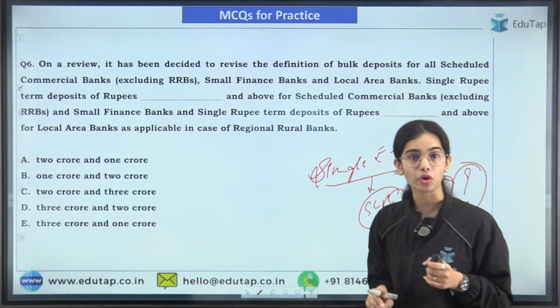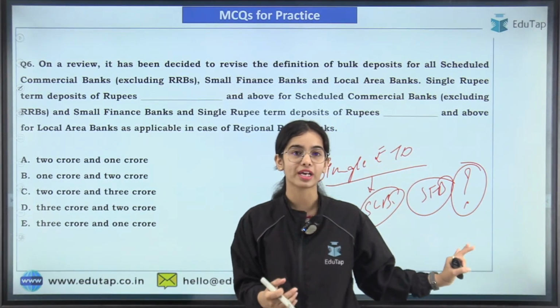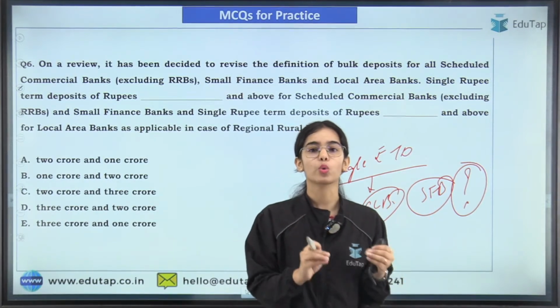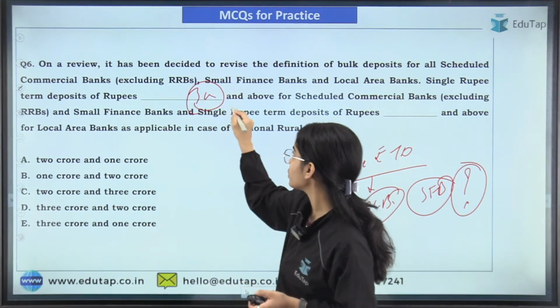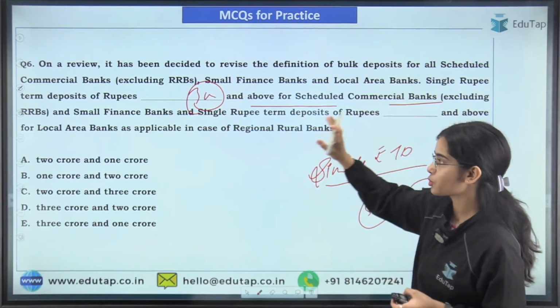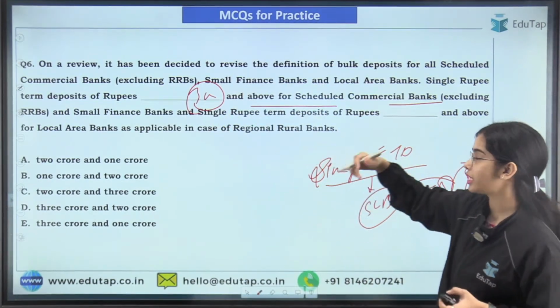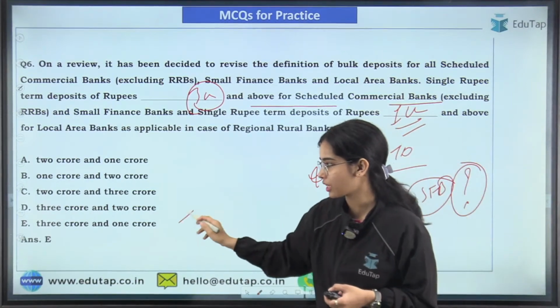And the single rupee term deposit minimum limit for the local area banks? Yes, it is 3 crores for the scheduled commercial bank and for the small finance banks, excluding the RRBs. For the RRBs and for the local area banks, the minimum limit is 1 crore. So it is 3 crore and 1 crore, that is E.